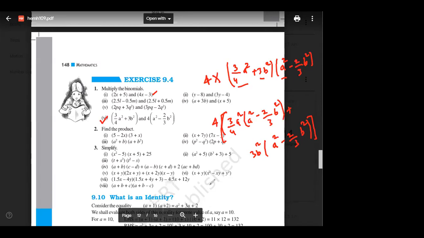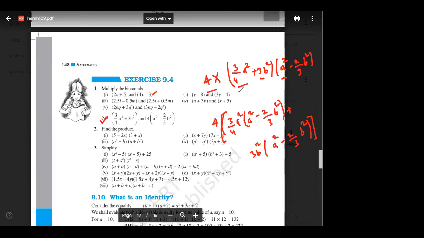So will you explain it again? See, what we did, we used distributive property. Okay, है ना? So I did not multiply 4 because 4 is just a coefficient. So I kept 4 right outside only for now. When you see the term, we have this term, which is 3 by 4 a square plus 3b square, and the second term, which is a square minus 2 by 3 b square.